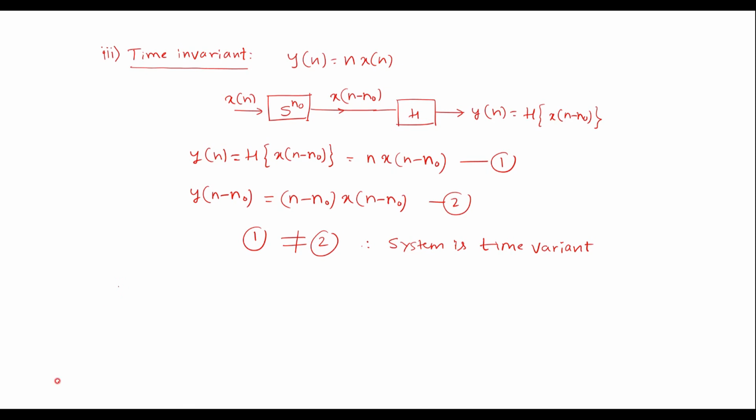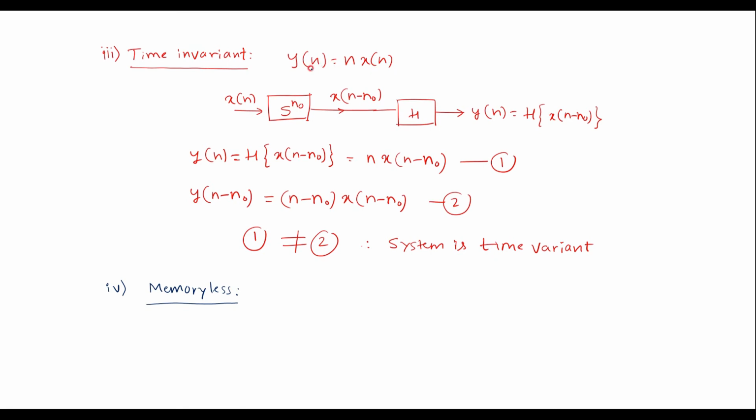Now we'll verify the next property. Here we can observe that y of n is equal to n x of n. The output depends on present values of the input signal. That is, if we take n equal to 2, then y of 2 will be equal to 2 x of 2.